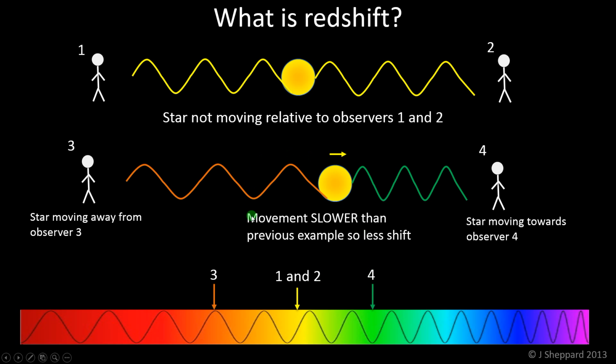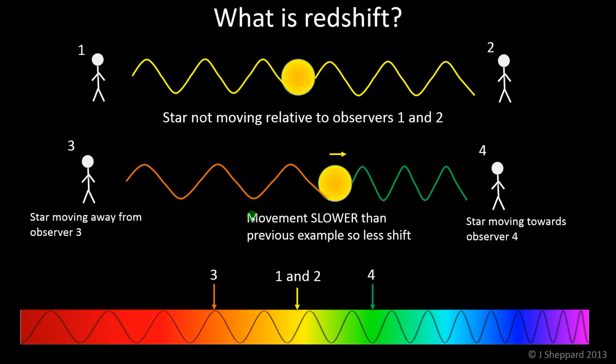So, in summary, light from a star that's moving away from you will be redshifted. The faster it's moving, the more redshift there will be, so the longer the wavelength of the light will be. And for a star that's moving towards you, the light will be what we call blue shifted, with a shorter wavelength, and the faster the star is moving, the shorter the wavelength will be.